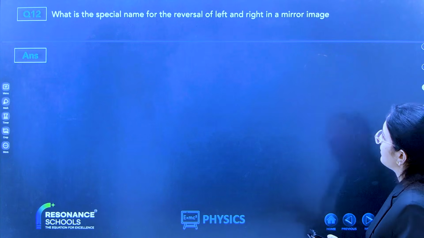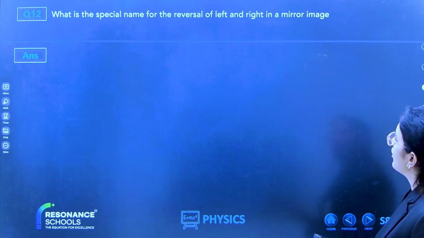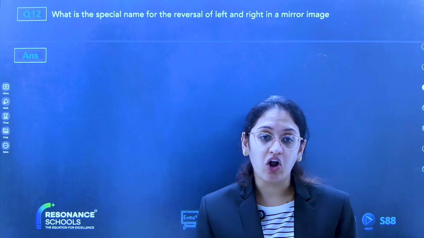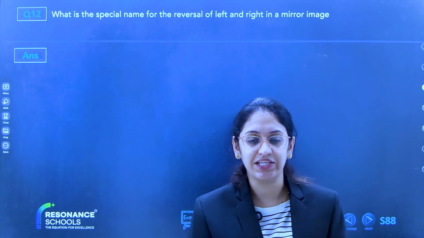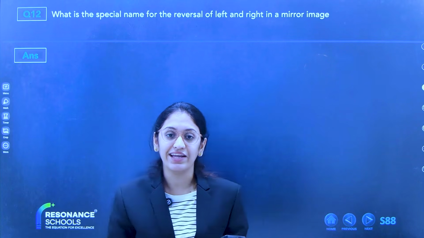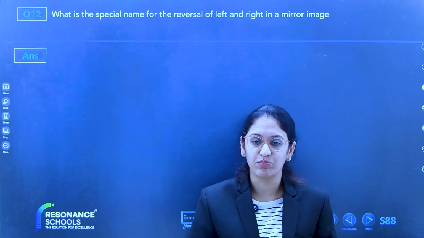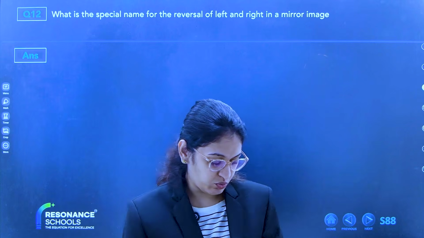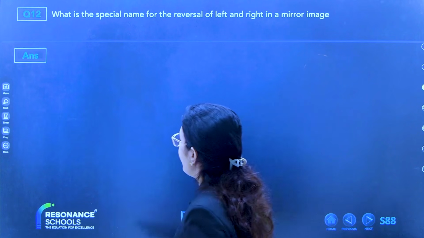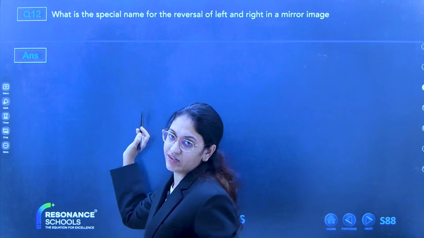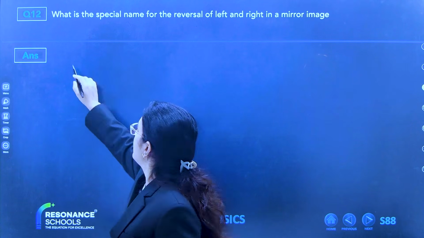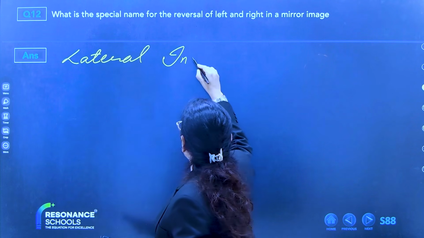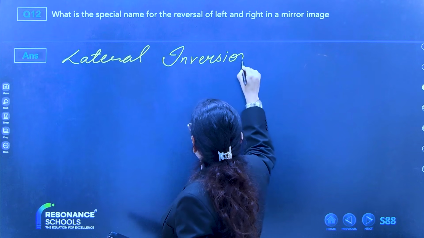Okay. Next question. What is the special name for the reversal of left and right in a mirror image? Lateral inversion. When your left side gets changed to right side, that process is known as lateral inversion.